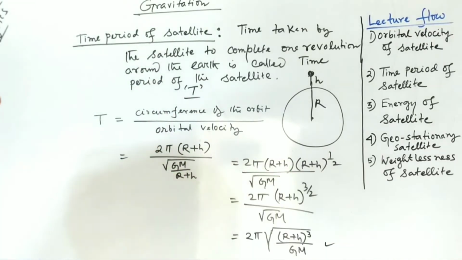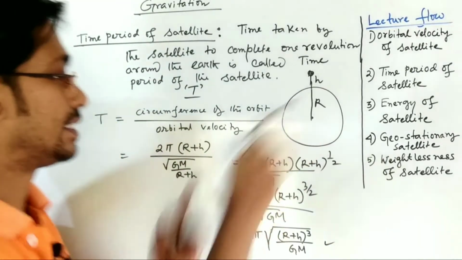So this is the expression of the time period of the satellite.